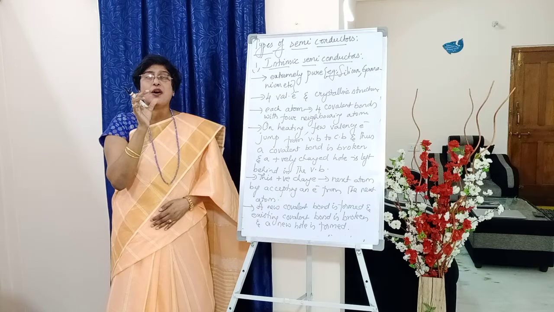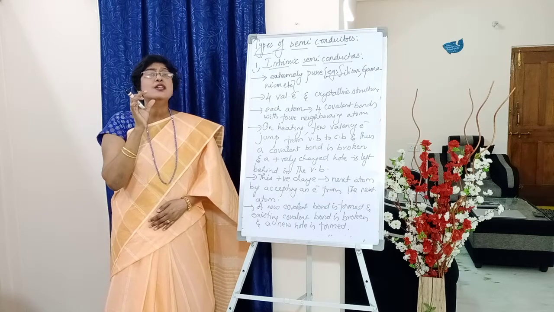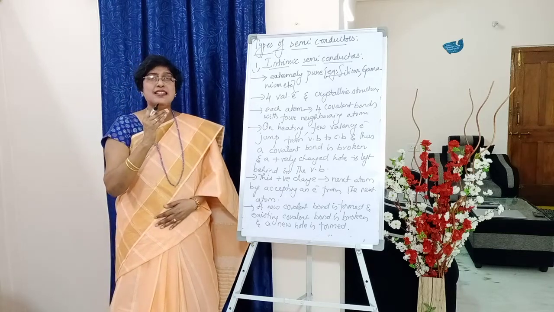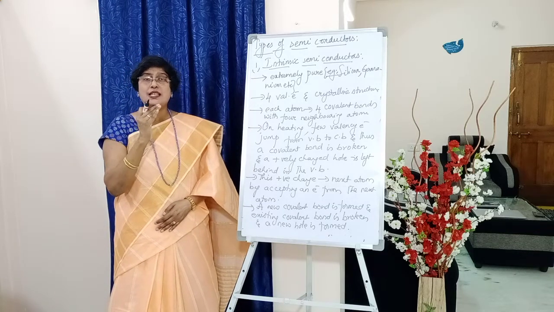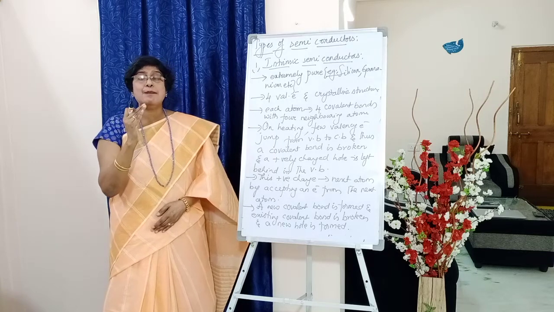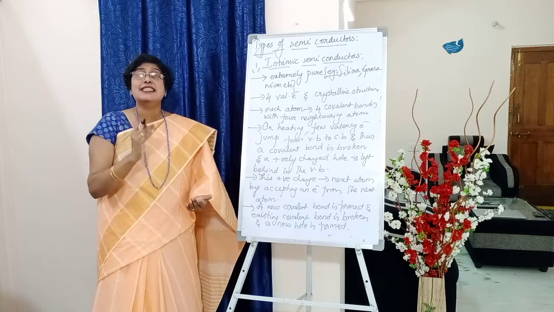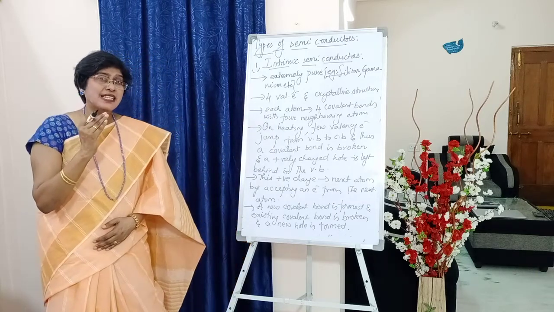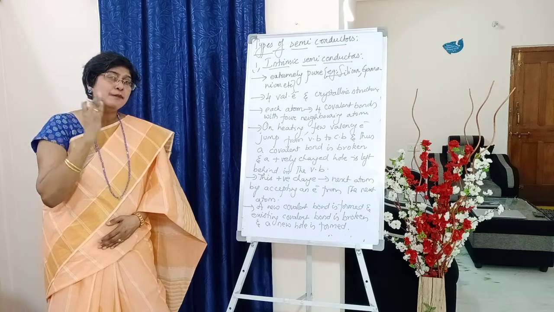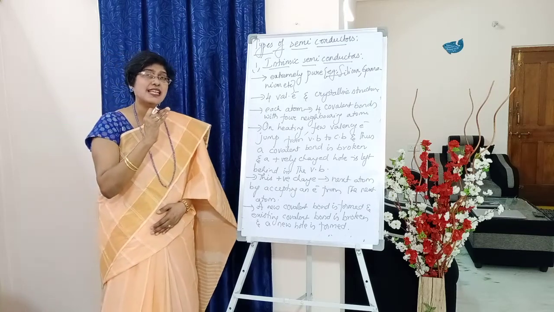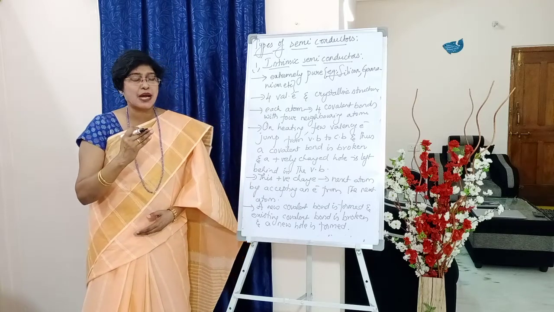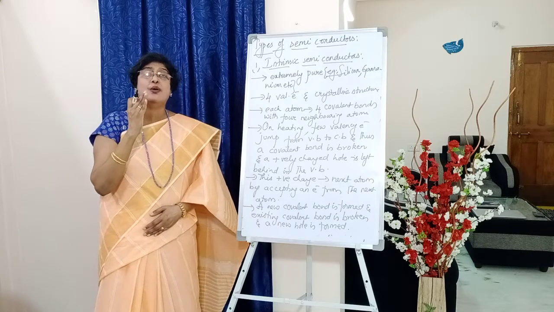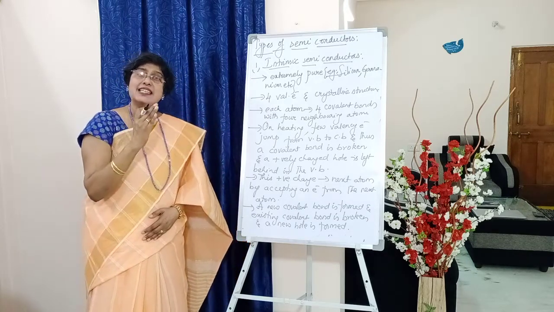Students, for a bond to form, how many electrons are required? 2 electrons are required. Okay. So, when the metal is heated, what happens? The electrons which are involved in the bond formation jump with the heat they receive. They jump into the conduction band from the valence band. That means that bond will be broken immediately when the valence electron jumps into the conduction band. So that bond is broken means what happens? A positively charged hole will be created at that atom, students.